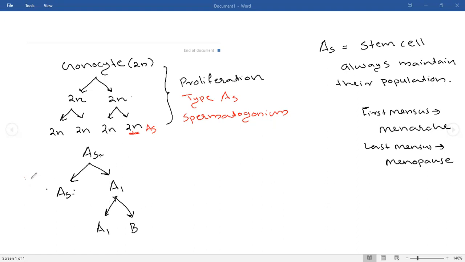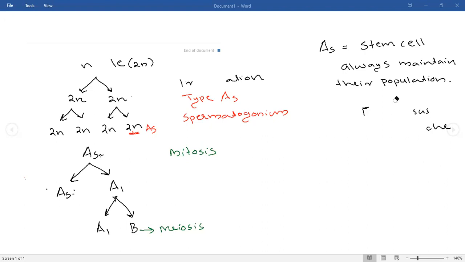Till now, up to this division from gonocyte to the production of the B cell, all these processes were mitosis. Mitosis only was happening here. From the B cell only, the cell will then undergo meiosis. Till now, all the divisions were mitosis, but the B cell will undergo meiosis. So what happens to the B cell, we can discuss now.